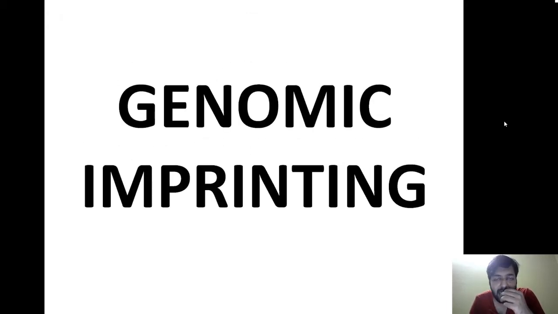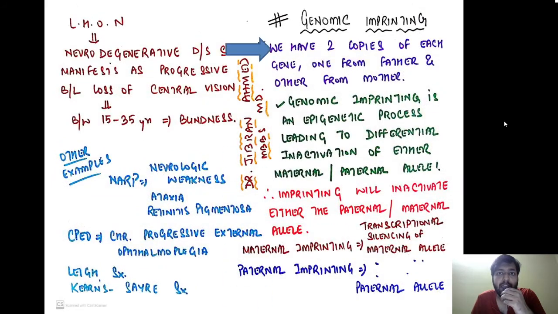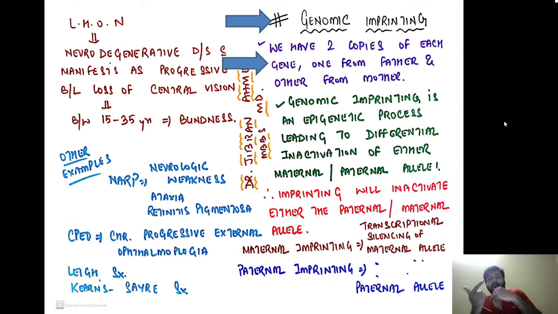Okay, let us move ahead now to the third and a very interesting, very important, a little bit difficult also, genomic imprinting. So first of all, before I start, we have to understand the meaning of imprinting. Imprinting very simply means to get silenced. Remember, normally we are having two copies of each gene. Any gene is having two alleles. One of them is derived from the mother, and the second is derived from the father. Both of them are homologous to each other.